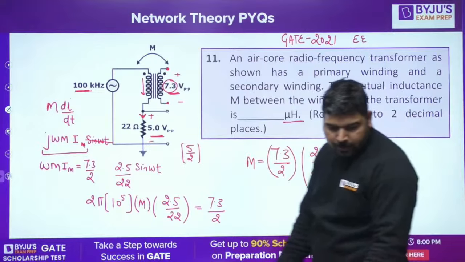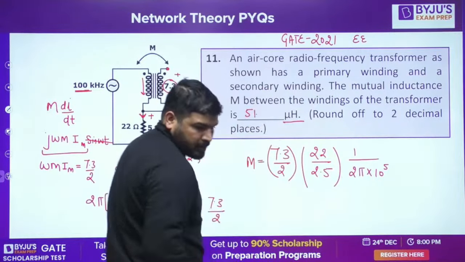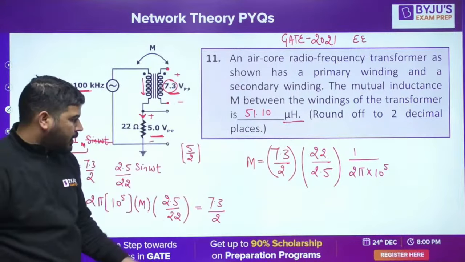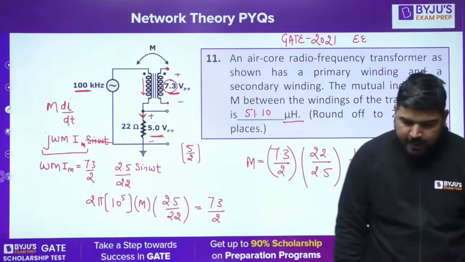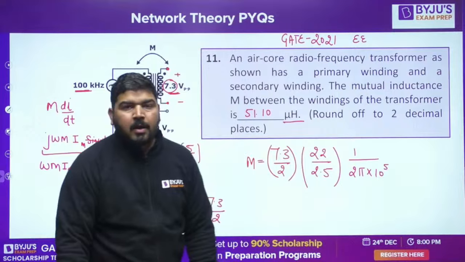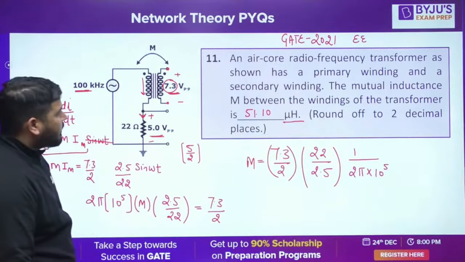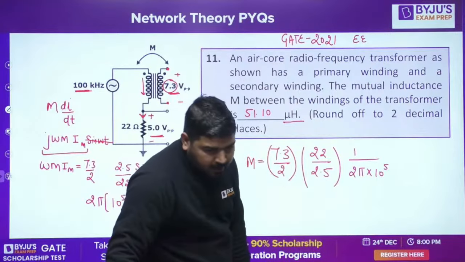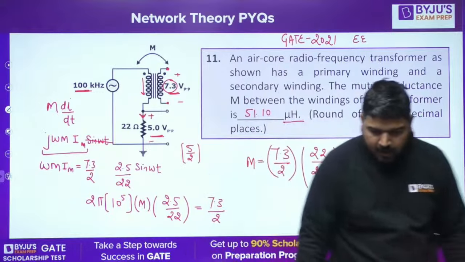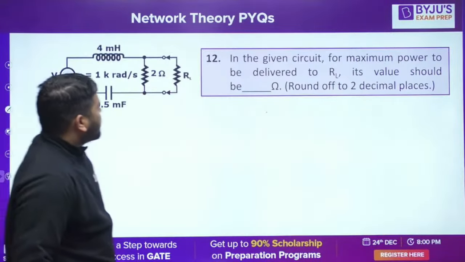Please solve it. 51.10, Ravi is saying. So I believe your answer is correct. Please check the answer. So this is the mutual inductance value, and I hope this is correct. Can I proceed, guys? Please verify, is this correct or are you getting a different answer? 51.1. Okay, that's fine. Thank you. Let's proceed with the next question.